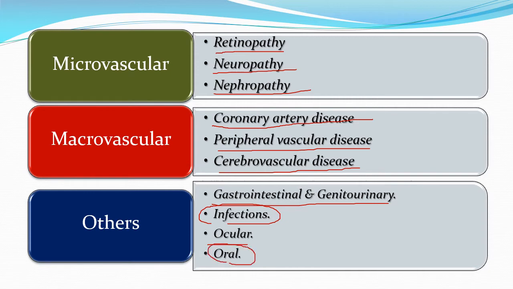Before we proceed to discuss the micro and macrovascular, I actually would like to highlight some few issues regarding the oral complications. A very common complication of long-standing uncontrolled diabetes is gingivitis, which is inflammation of the gums. Gingivitis can lead to loss of teeth. Loss of teeth will impair the proper feeding and the proper eating of a diabetic patient.